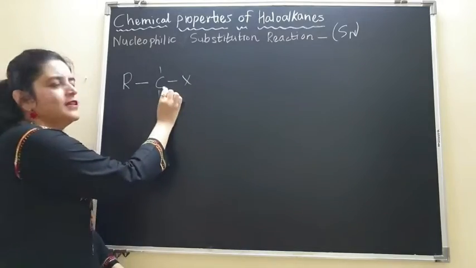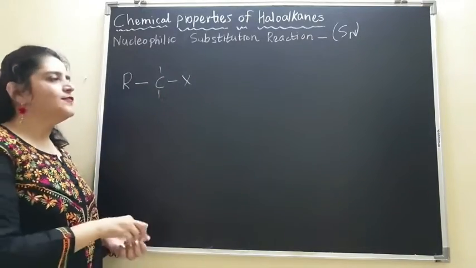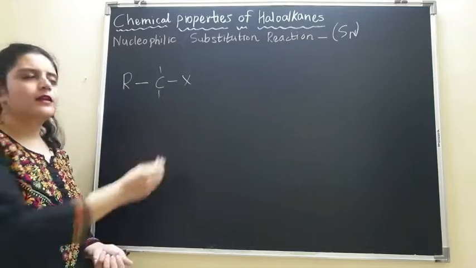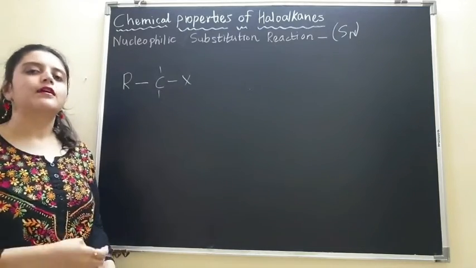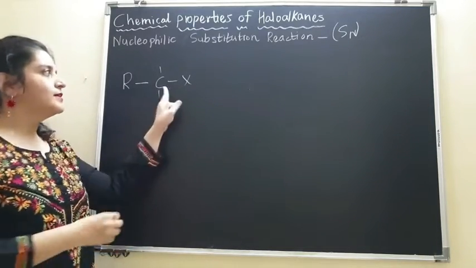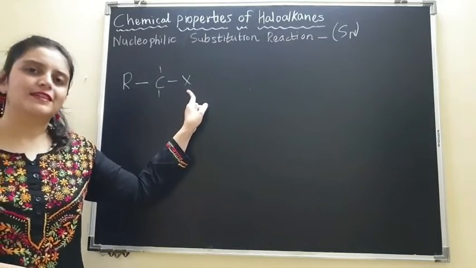So basically the halogen is attached to the carbon, and we all have studied that this halogen is more electronegative as compared to carbon. So it will pull the electrons towards itself.